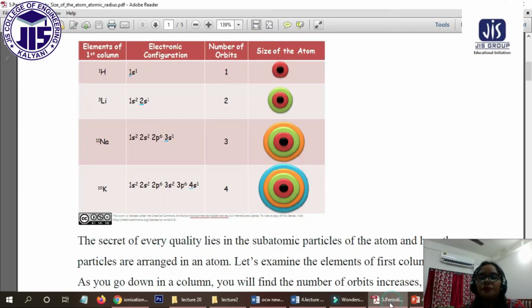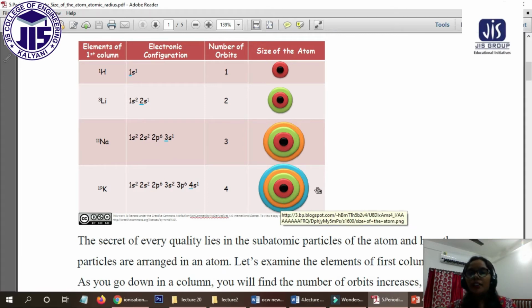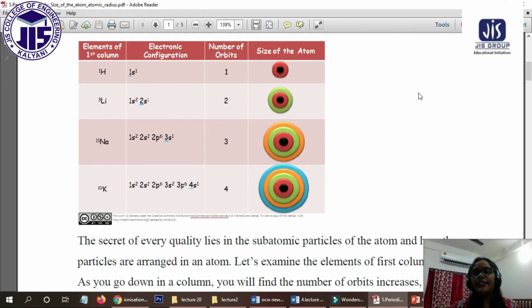Now look here, what is the size effect? Look, if we go down the group, what will happen? The size will increase. Okay, now why is this? And if we go towards the right side, what will happen? The size will decrease. Now why will this happen?